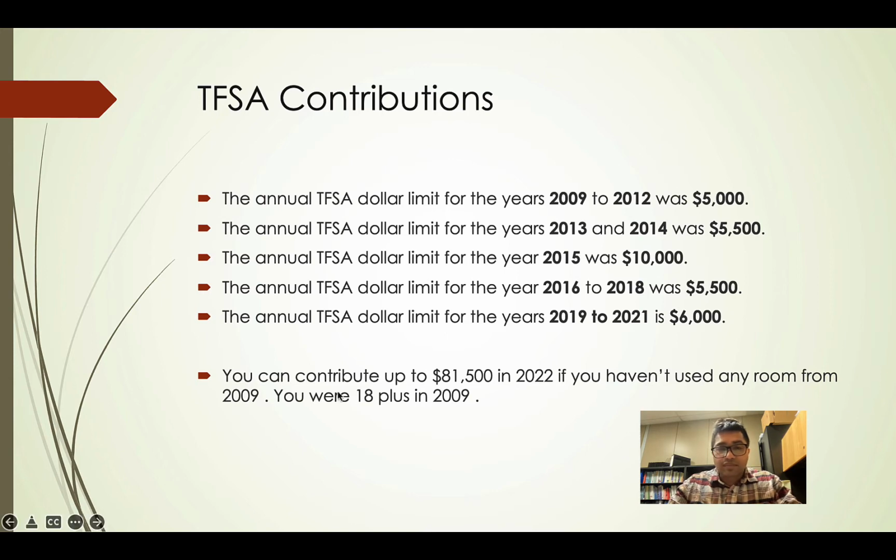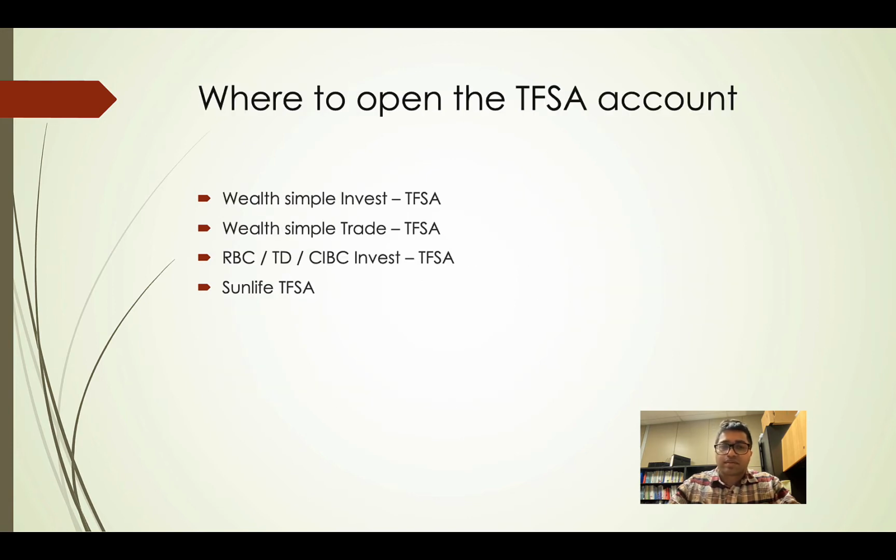This is applicable if you were 18, a resident or a citizen on and before 2009. Now this is an important point. If you haven't used your TFSA, you will have a large room in it. So first try to use your TFSA accounts for your investments.